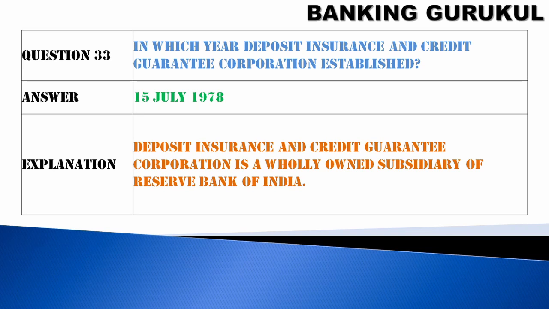Question number 33. In which year was the Deposit Insurance and Credit Guarantee Corporation established? Answer is 15th July 1978. Deposit Insurance and Credit Guarantee Corporation is a wholly owned subsidiary of the Reserve Bank of India.